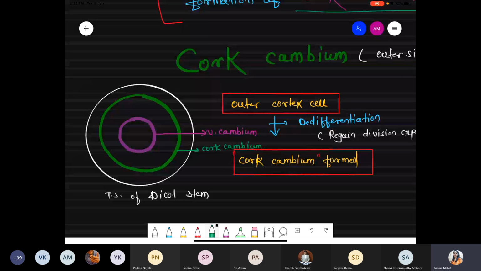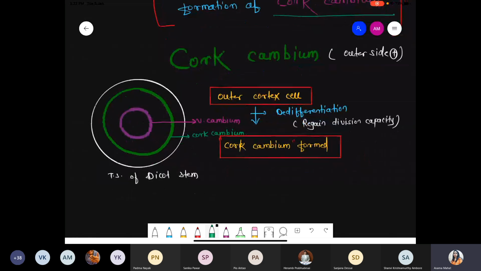So vascular cambium is in the stelar region. Stelar region means, not our usual 'stellar', it is STELAR. Stelar means the central part. Extrastelar means the outer part. So the vascular cambium is present at the center. It forms secondary xylem, sapwood, and it can form hardwood. And when we talk about the outermost region, that is cork cambium, which is present at the extrastelar region. Extrastelar means toward the outer side. Got it? So you know the position where the cork cambium is present?